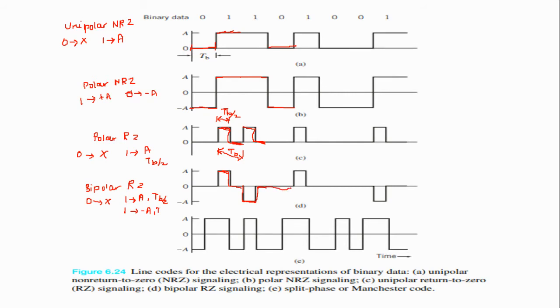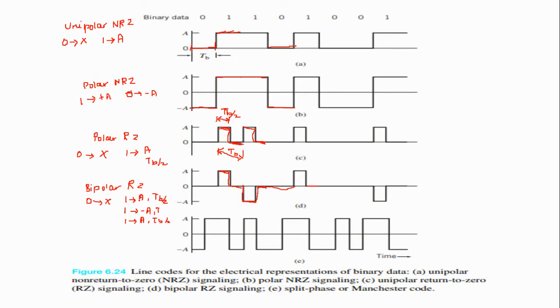When the third one occurs, the amplitude of the rectangular pulse is plus A, the duration is TB by 2, and for the remaining duration it goes to 0. That is why it is called bipolar return to zero.